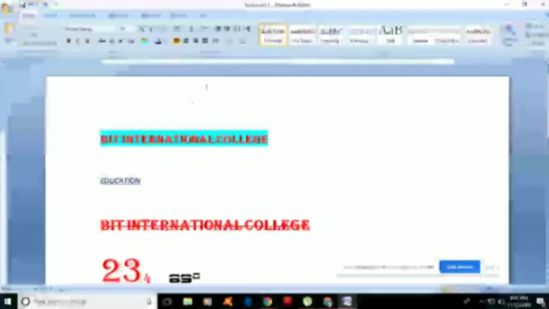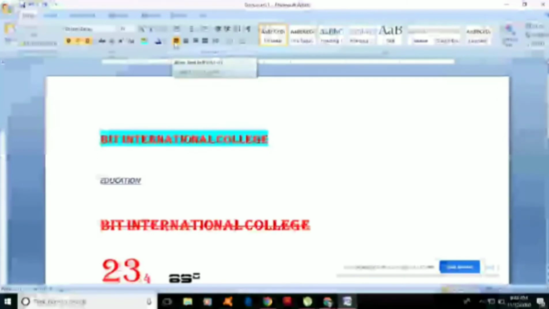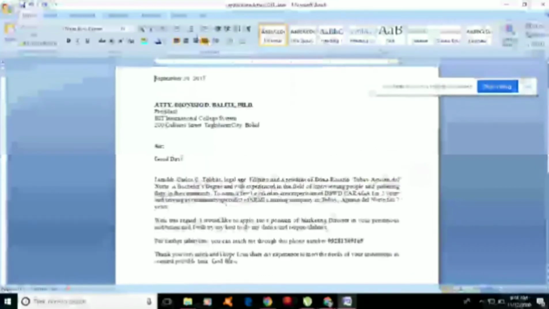The next group is what we call paragraph. The first icon that we can see is the alignment. So we have types of alignment: the left align, the center, the right align, and of course we have justify. We will open a document with more paragraphs so that we can see the effect of this. This is an application letter. This document is using a justified alignment, no?